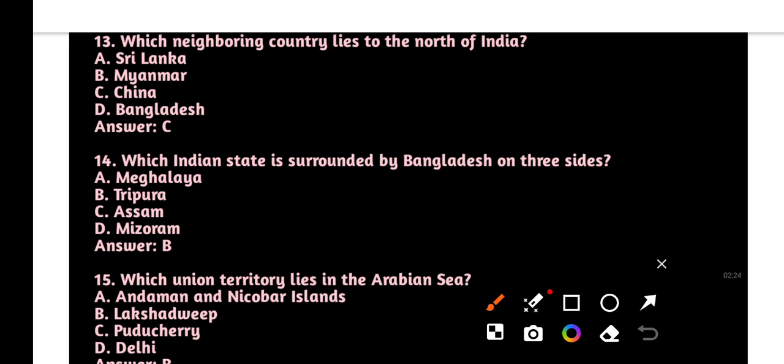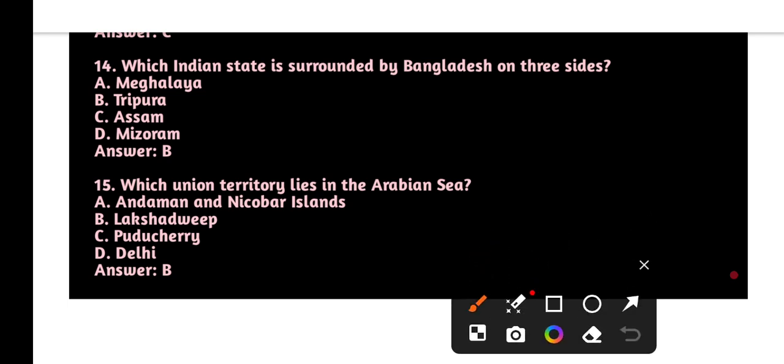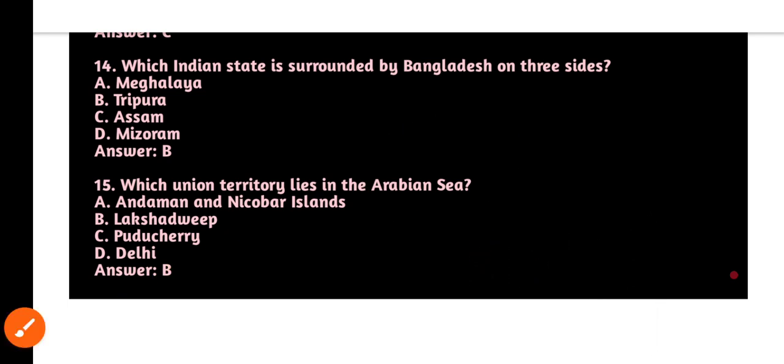Next one, which neighboring country lies to the north of India? Important one, that is China. Which Indian state is surrounded by Bangladesh on three sides? Important one, your answer is B, that is Tripura. Next, which union territory lies in the Arabian Sea? Important one, that is Lakshadweep.